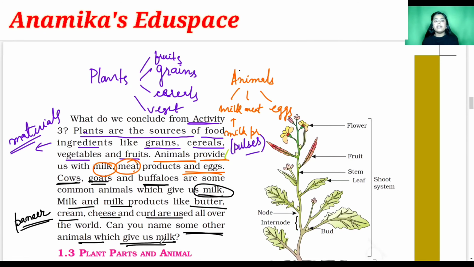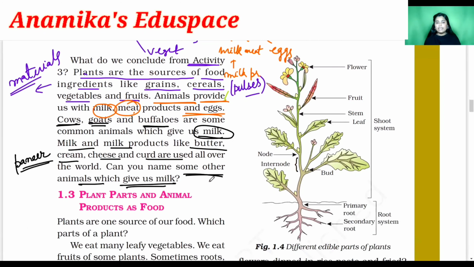Can you name some other animals which give us milk? Yes, some other animal which gives us milk is the camel. Camel also gives you milk, because the desert people have the milk which is obtained from the camel. Clear, students?